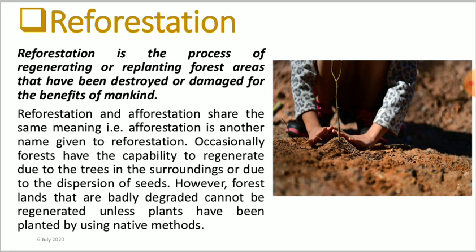So there is a counter process to deforestation, that is reforestation. Now reforestation क्या है, फिर से plant लगाना. So reforestation is the process of regenerating or replanting forest areas that have been destroyed. जो forest area already ख़त्म हो चुका है उसे फिर से replant करना, as well as those areas which got damaged for the benefit of mankind.